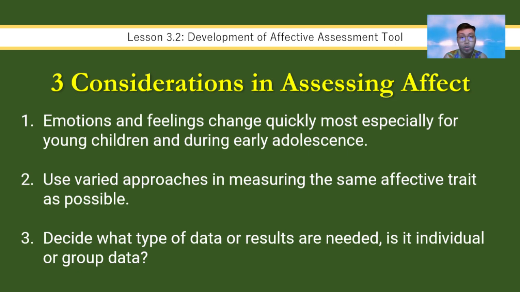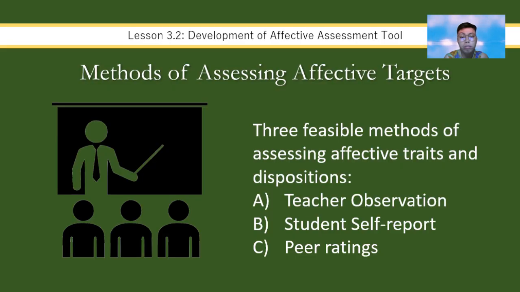So those are the three things that we need to consider. Number one, emotions change quickly. Number two, we have to use varied approaches. And number three, we have to decide on what data we are going to collect. We're talking about developing an effective assessment tool. There are three primarily feasible methods that we can use in assessing the affective targets of our students. Number one, teacher observation. Next is student self-reports. And the third, peer ratings. Let's break these down one by one.